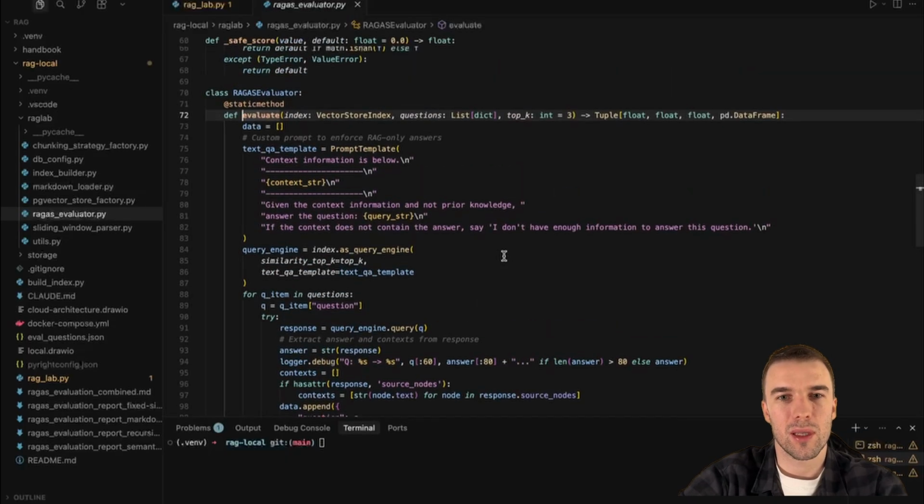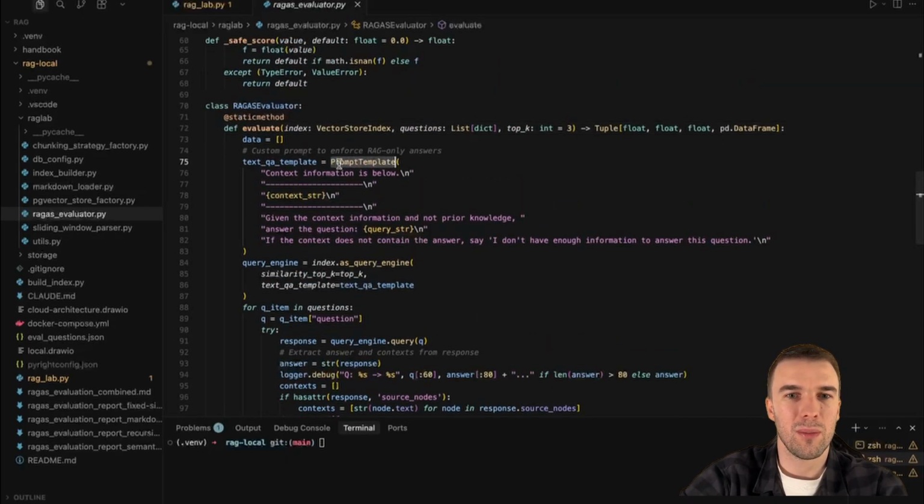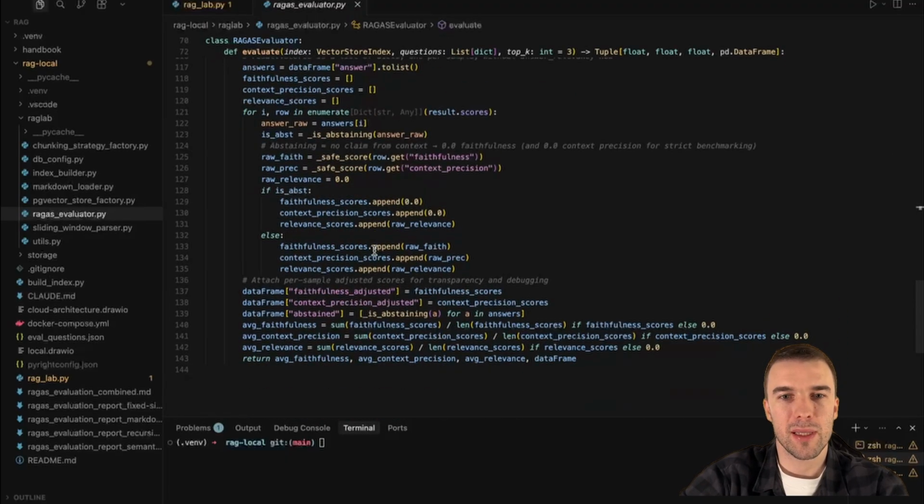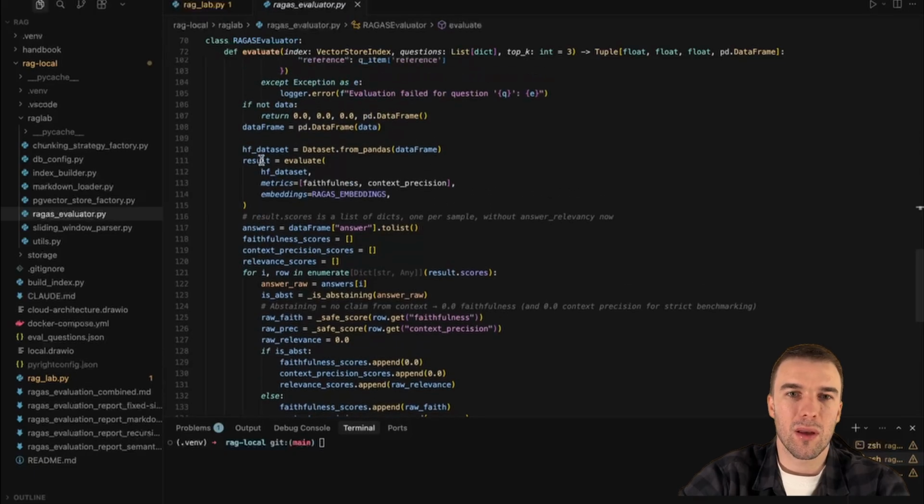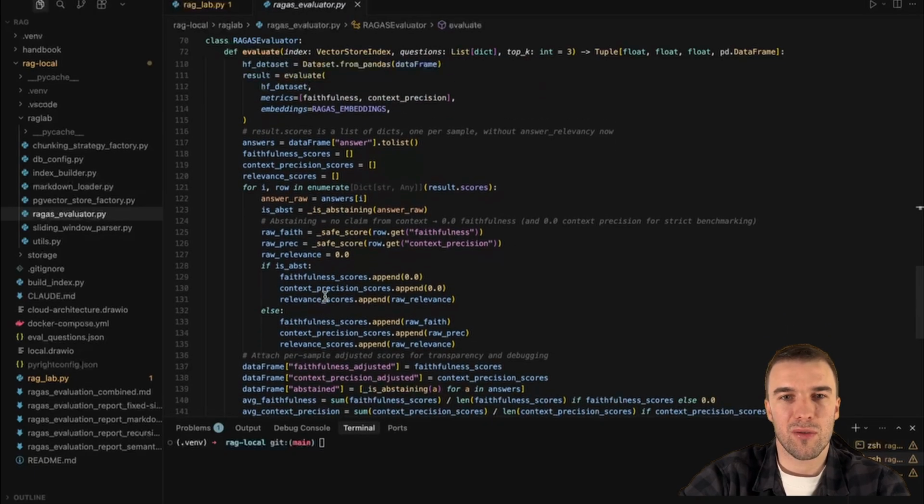If we look inside the evaluator, we have a prompt template. Context information is below. This context is basically data we retrieved from RAG. Then we have this prompt, and we have a question. And basically everything else is building a report in a Markdown file.